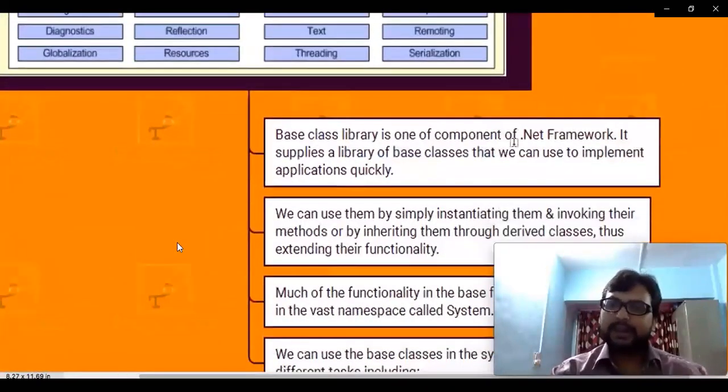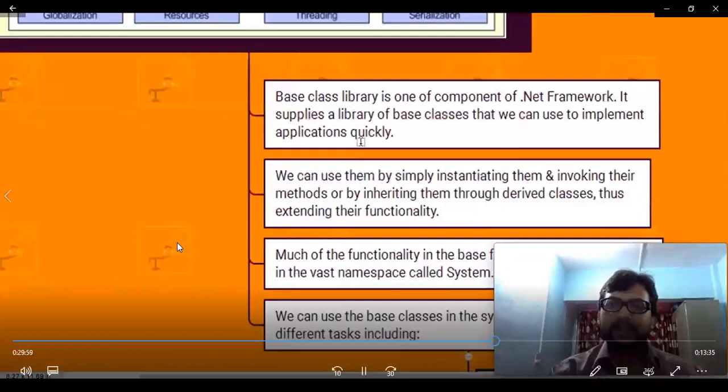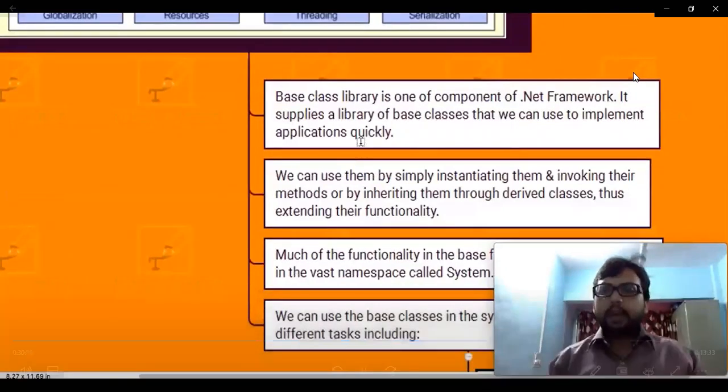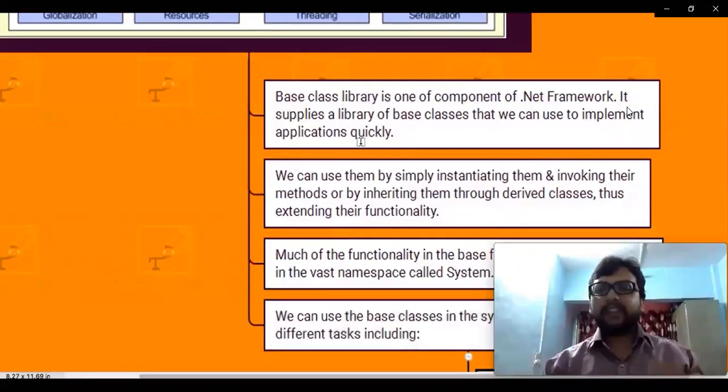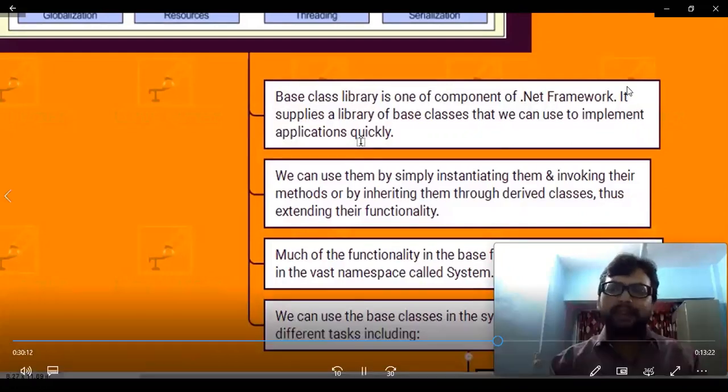Now let's start discussing what we mean by base class library. As we already discussed, why do we need a library? Library means something which can help us to develop our application very rapidly. So if I want to develop one program for a calculator, I don't need to write each and every code for that calculator. No, addition, subtraction, multiplication, these are very common things.